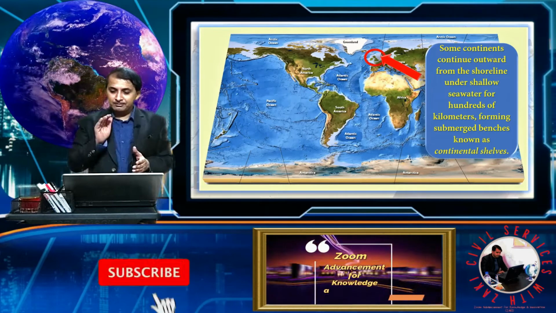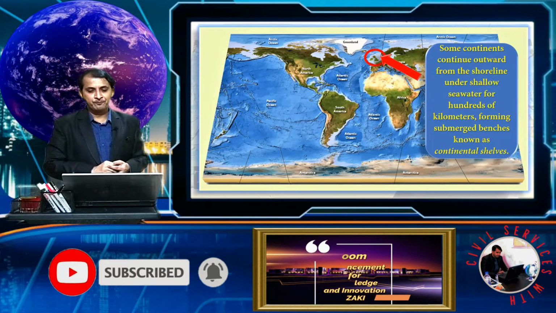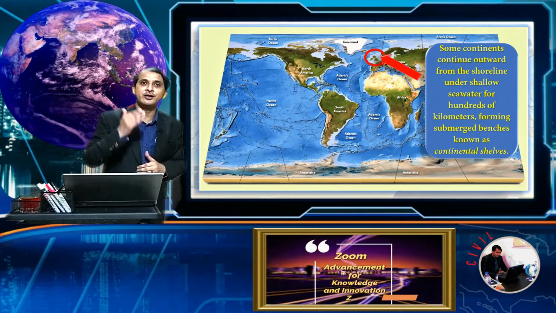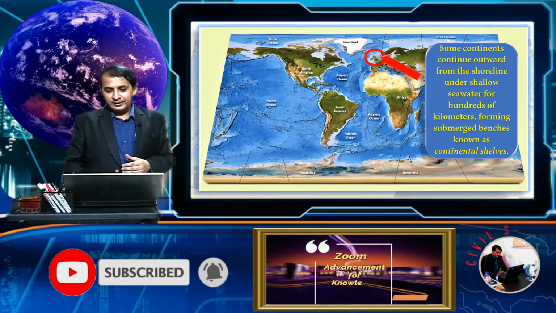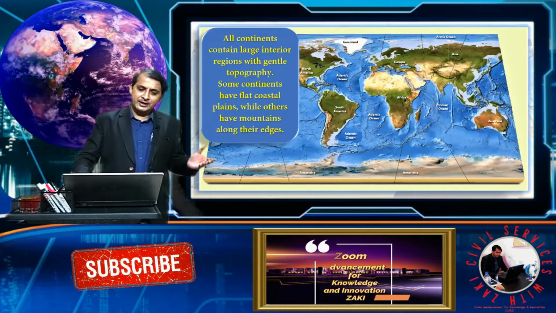Forming submerged benches known as the continental shelf. So basically these continental shelves are actually a part of the continent. So this is called the continental shelf. We move forward and see another feature.